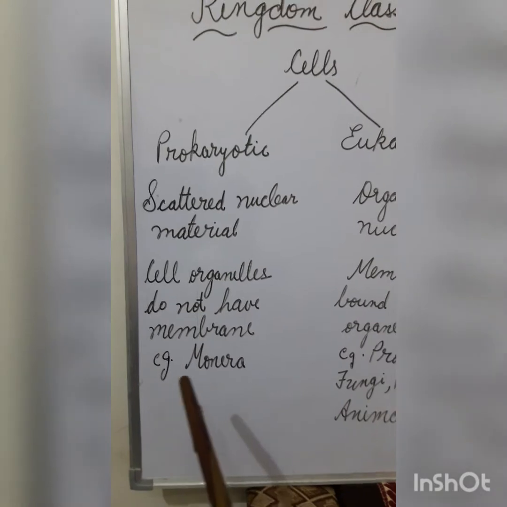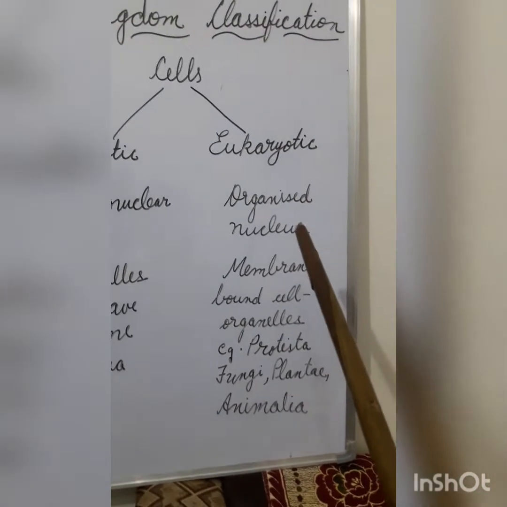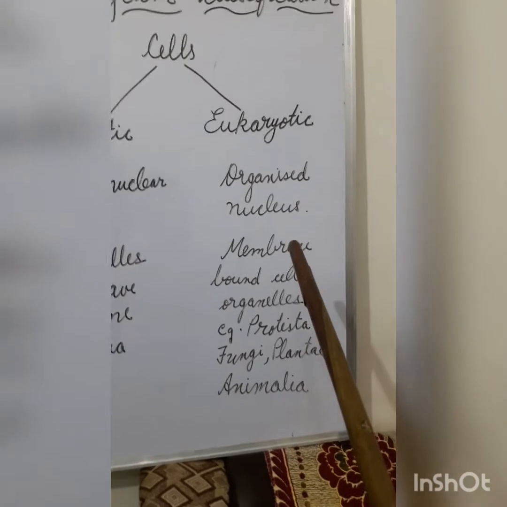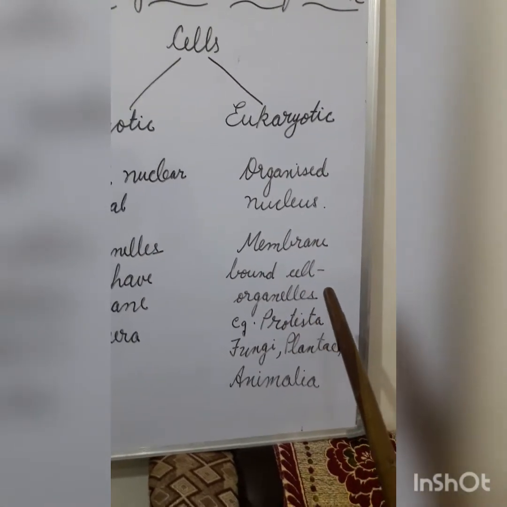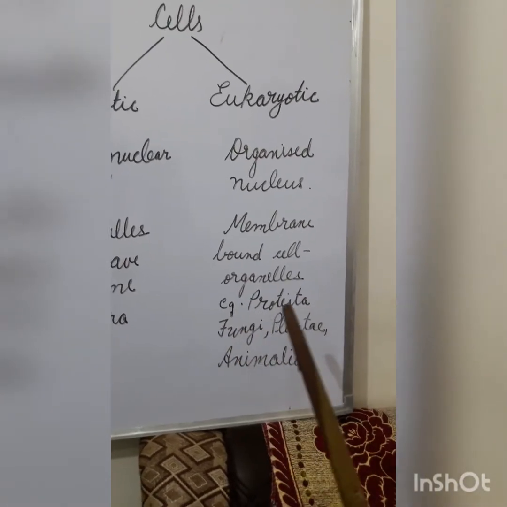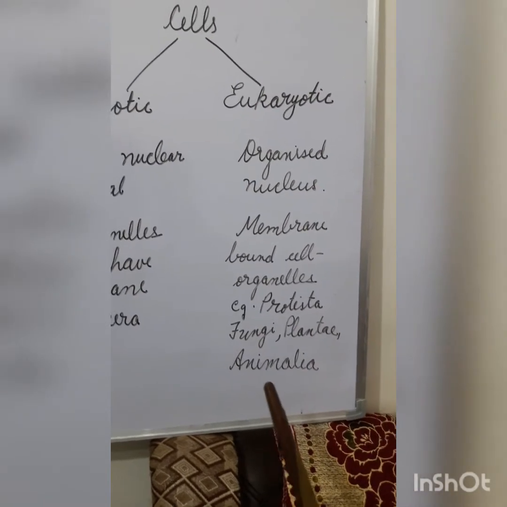Example, Kingdom Monera. Eukaryotic cells are developed cells in which the nucleus is organized and membrane-bound cell organelles like mitochondria, Golgi bodies, etc. are present. Examples, the kingdom Protista, fungi, plantae and animalia.